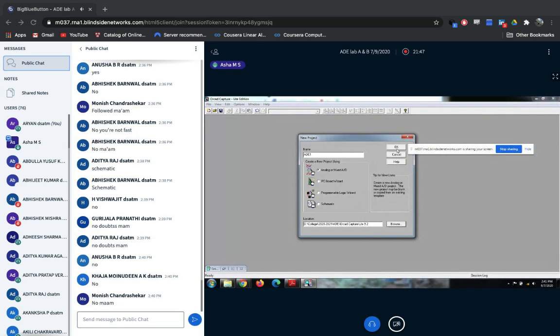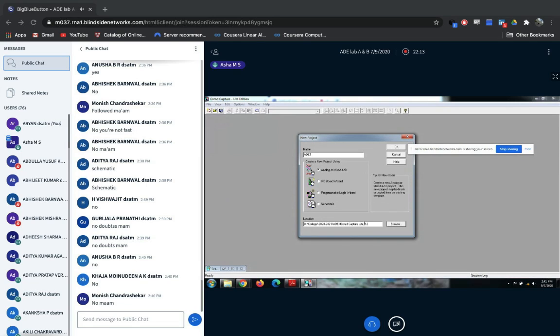You will go to File, New Project. Once you select new project, you will get this new project window. In that, you need to give the name of the project. Then you need to select the analog or mixed AD option. Then there will be a default location to store your new project.